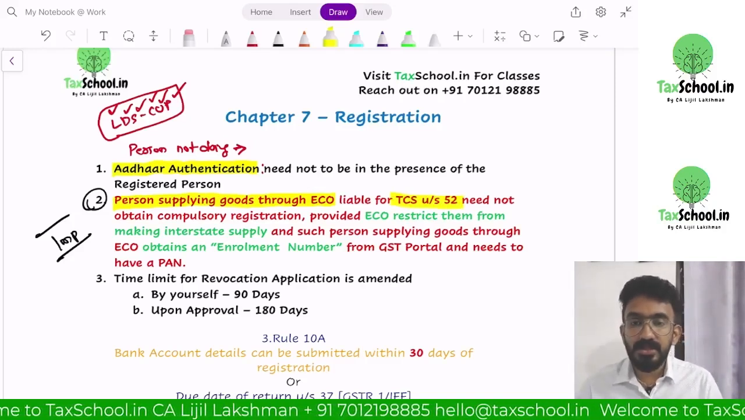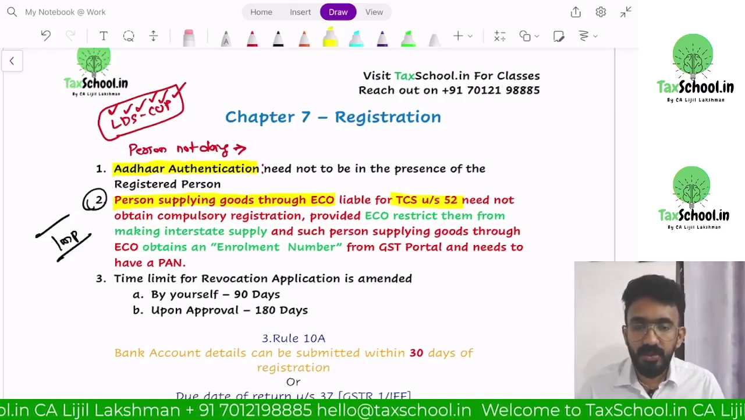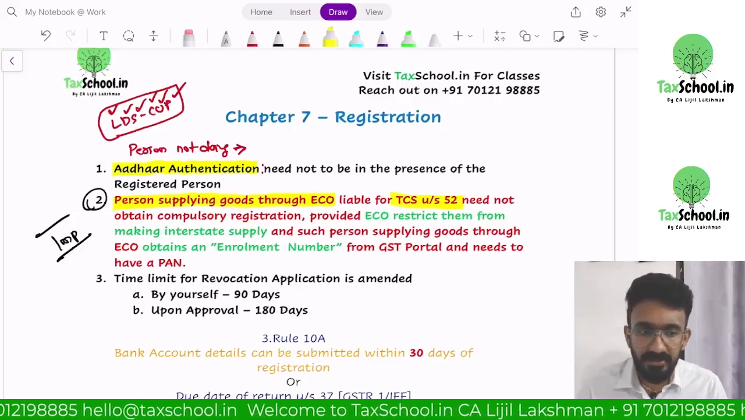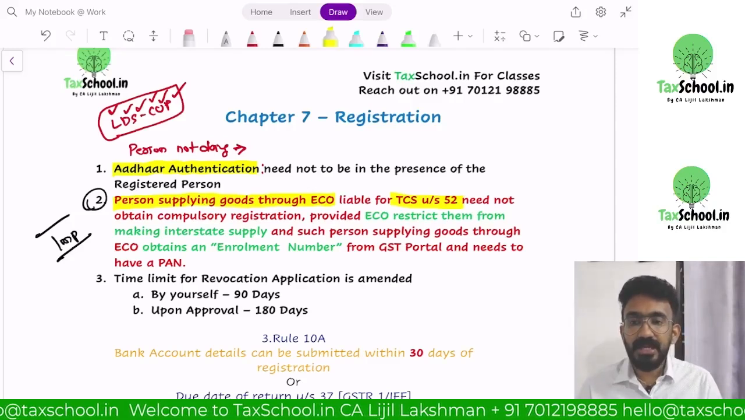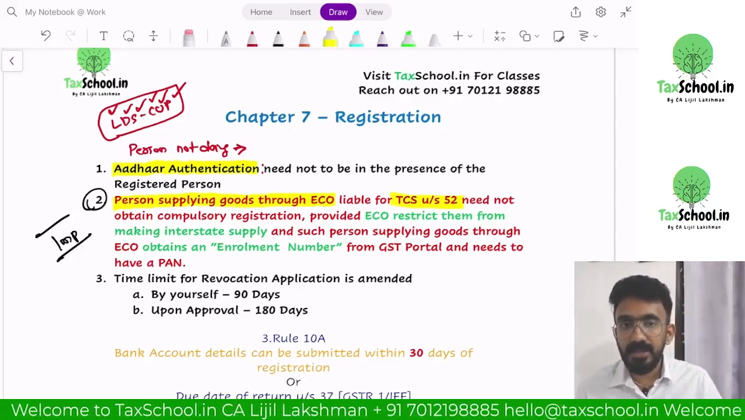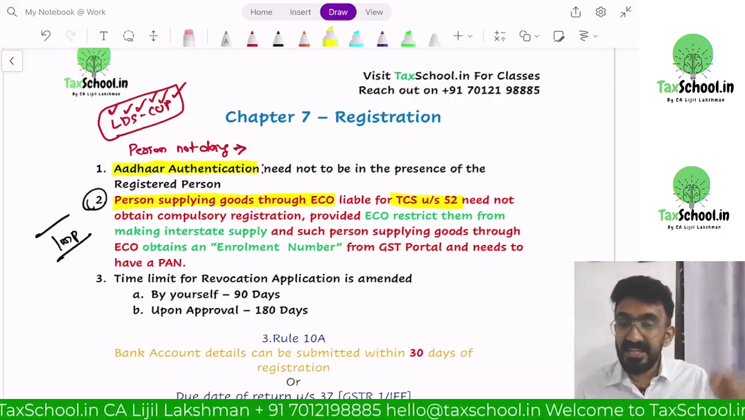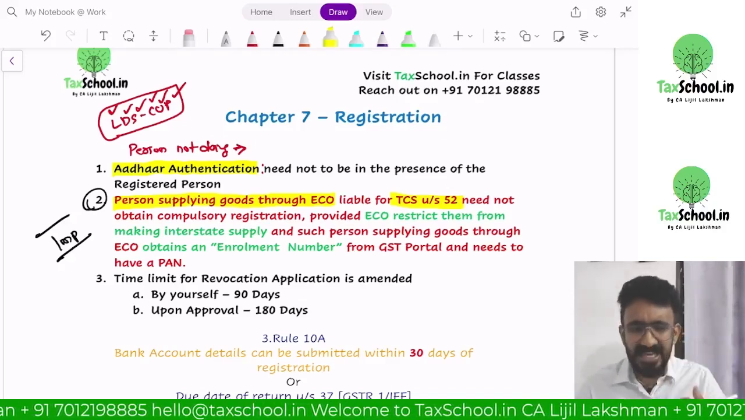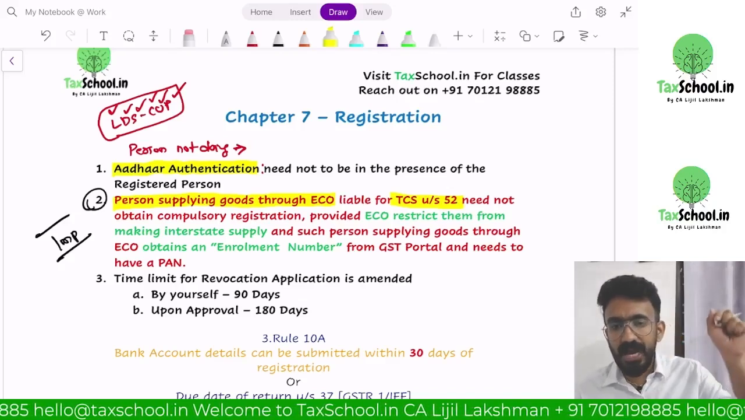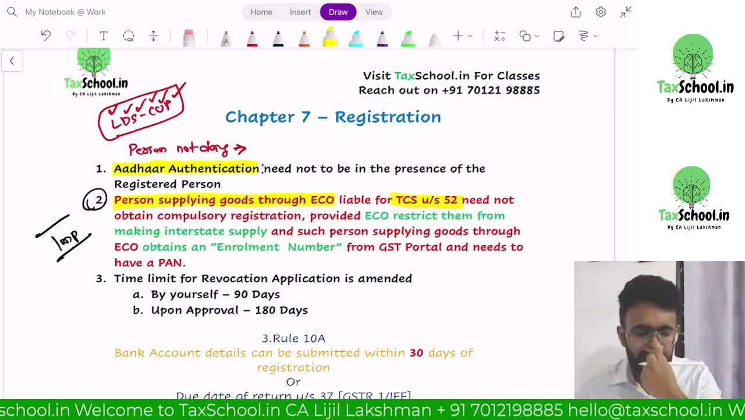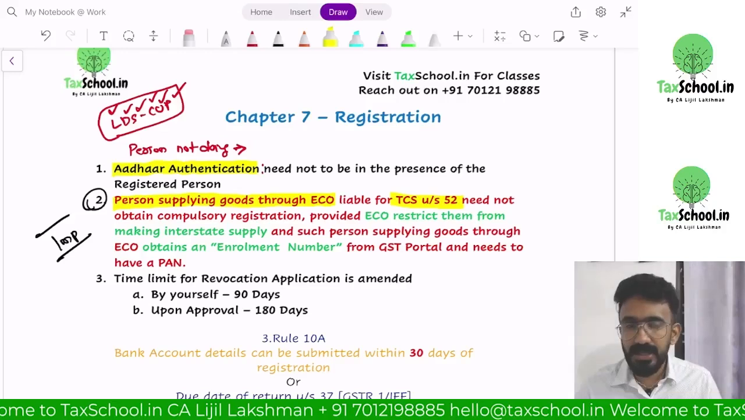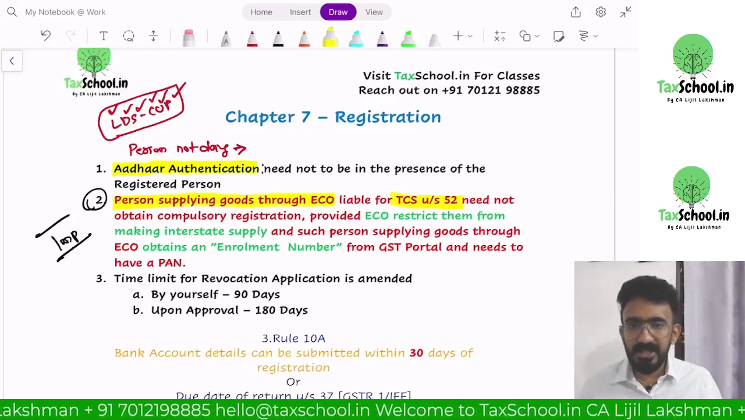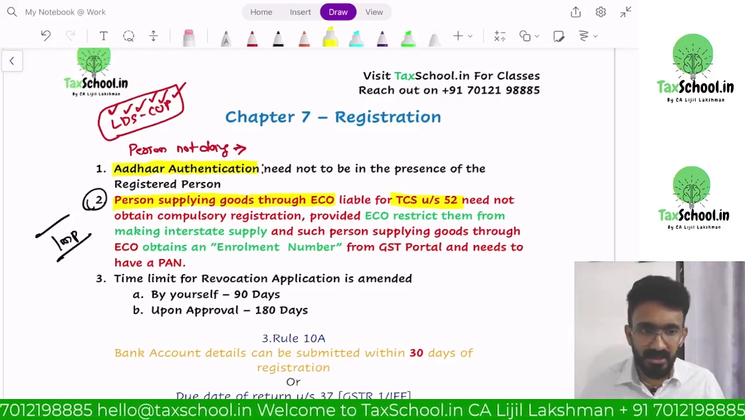Earlier, these people who supply through Amazon or whoever is liable for TCS had to take compulsory registration. They said no need, because government had made compulsory registration applicable for people who are selling through Amazon, not buying, selling. Like a lot of sellers who can register in Amazon and sell, right? These people who are selling through Amazon had to take compulsory registration. That requirement is taken out. Why?